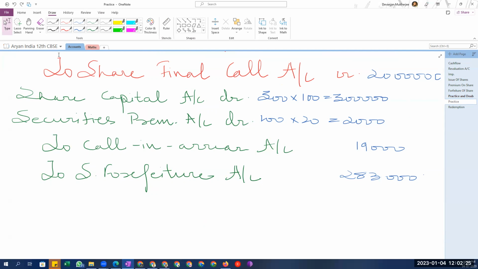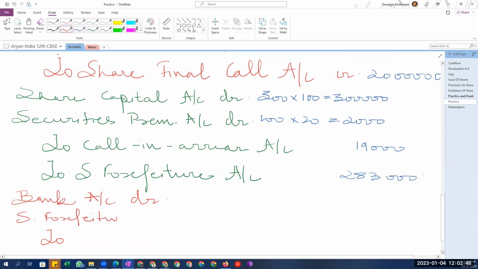So bank account debit, bank account debit to share capital account credit. Not directly, because there is a discount. So then there will be a gap that needs to be covered. That gap will be covered by share forfeiture account, like the discount account basically. To share capital. Okay, now tell me the amounts.